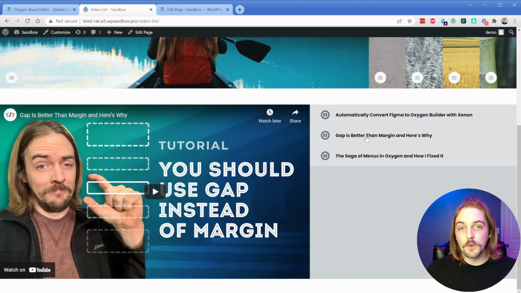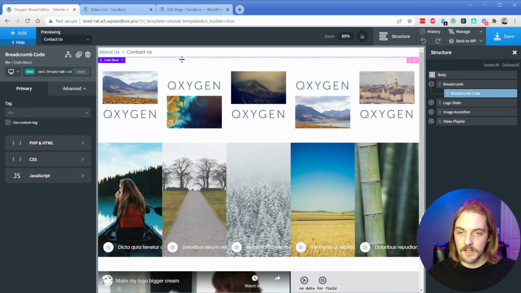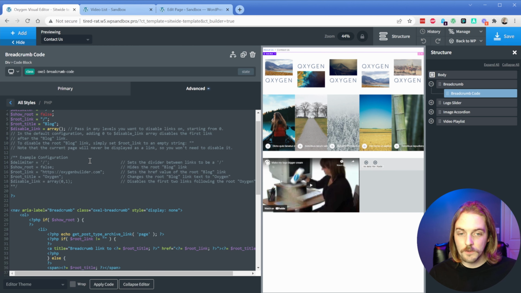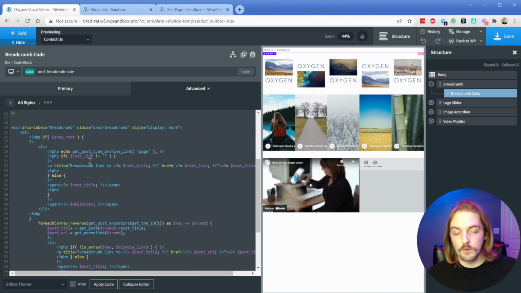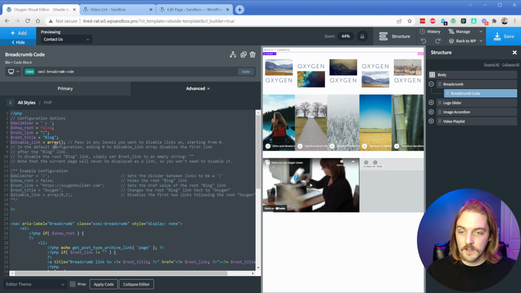So these elements are pretty cool. What I want to do is give you a peek behind the scenes on how they actually work, and then we'll continue from there. Like I mentioned, most of these elements are code blocks that complement Oxygen elements. That is pretty much essentially what the Breadcrumbs element is. If we take a look at this, it's of course just a code block, and what it's doing is basically fetching the roots and the children links of that stuff for you. So you really don't need to worry about any of this down here. What you can focus on is the actual configuration options up here.